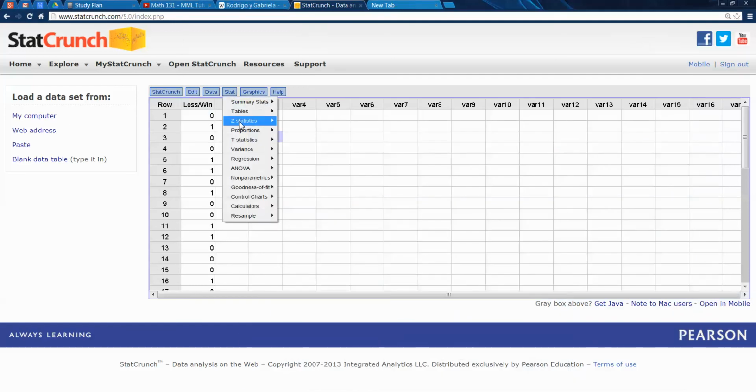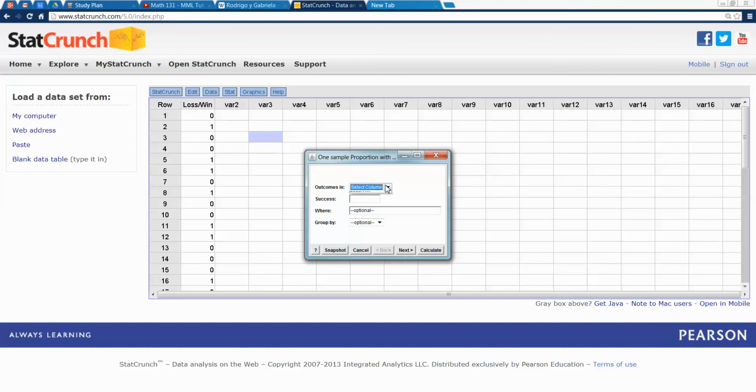All right, so let me go to Stat, and I'm going to go to proportions, one sample, and now this is what's rare. We haven't really had a lot of this, but this is one that we actually are going to use data for, not summary. We weren't given a summary. We don't know what proportion of these are zeros and ones. So we actually have the raw data here, which is quite rare in this text. It's pretty common in higher level text, but not for low level stuff.